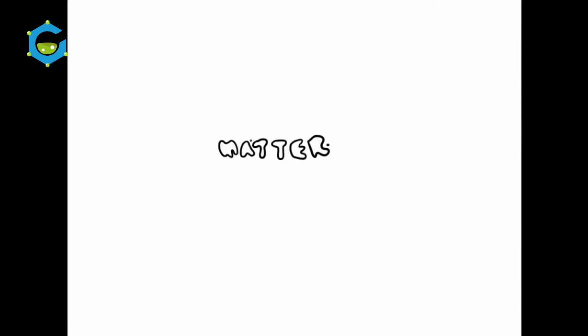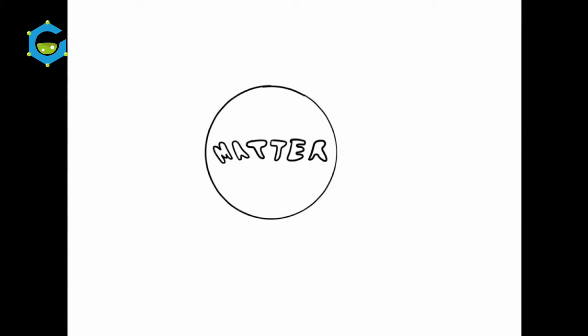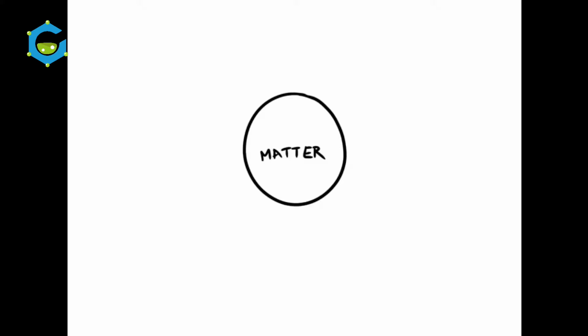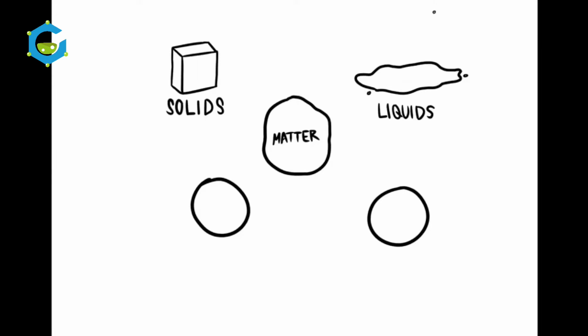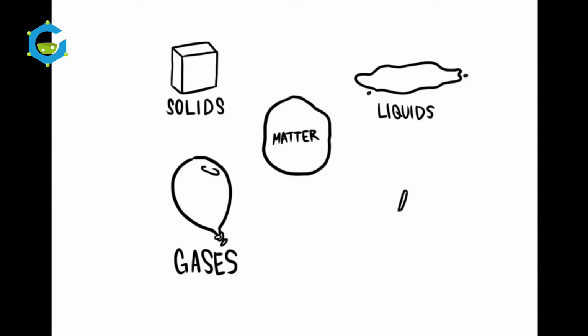Matter. It is anything with mass or volume. Matter is everything around us. Air, water, walls, pencils. It's all made up of matter. Matter is categorized into four main states: solids, liquids, gases, and plasma.